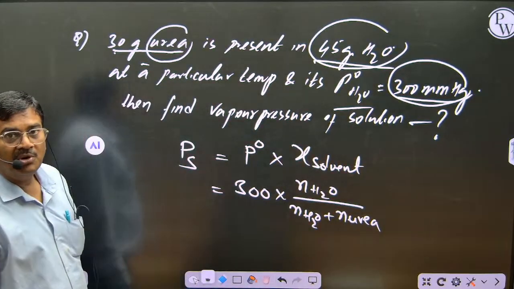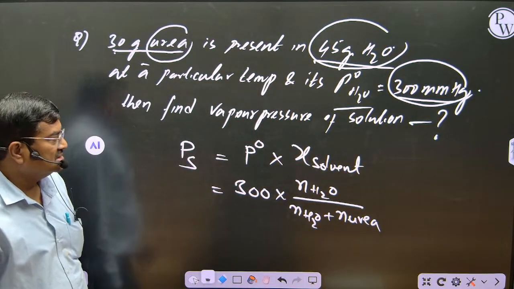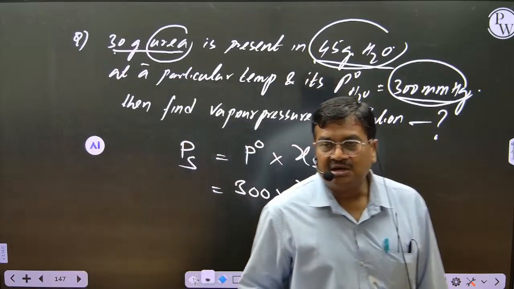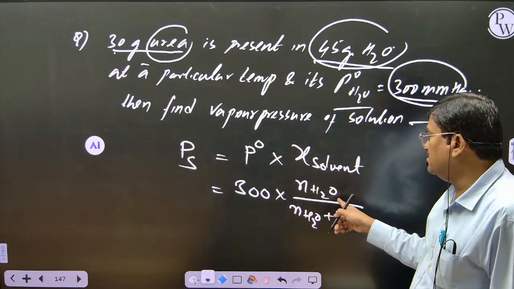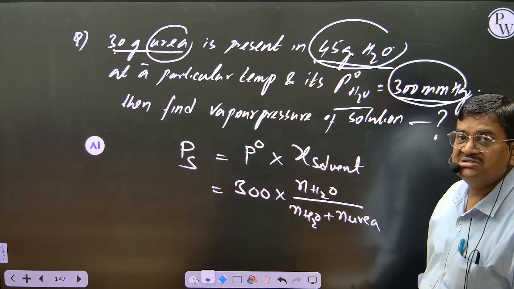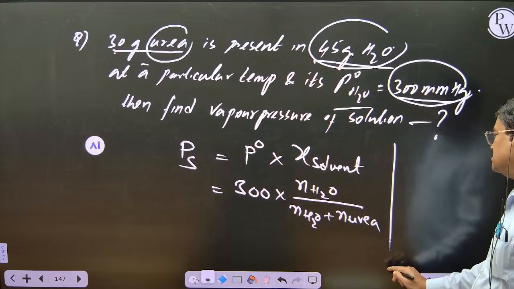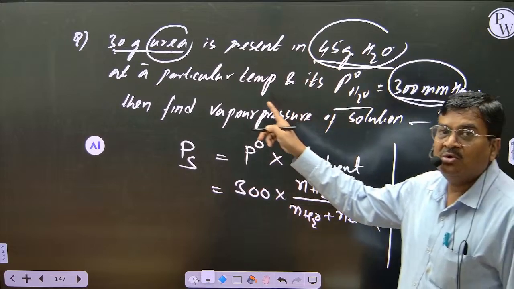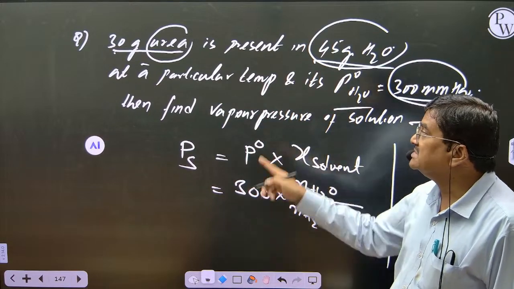Correct? Mole fraction, recollect. Those who are revising, I told you on the day we taught, recollect all this. This is mole fraction, how we write: number of moles of urea by number of moles of urea plus number of moles of water. Up to this understood? Now in the question, had he given moles to you directly? No, mass is given.